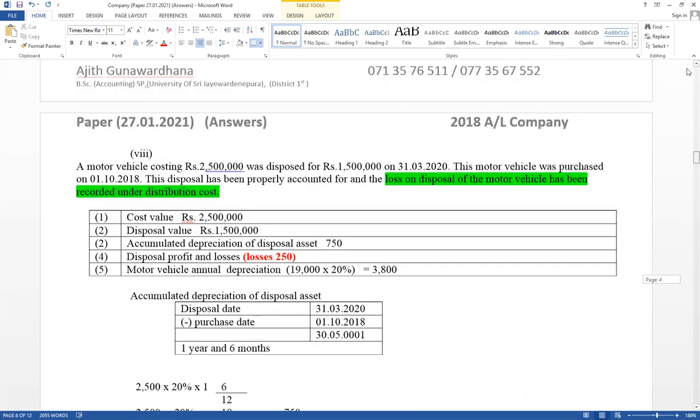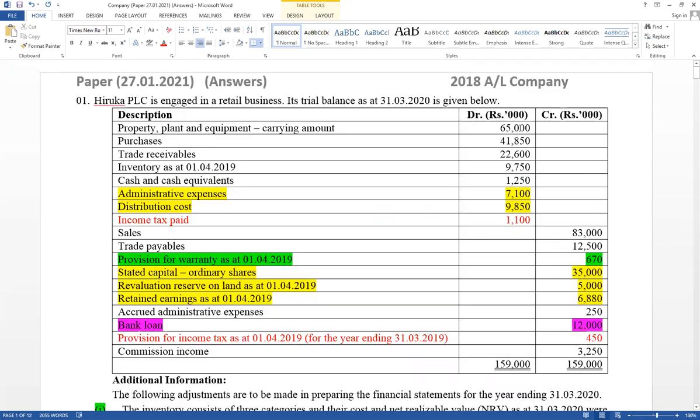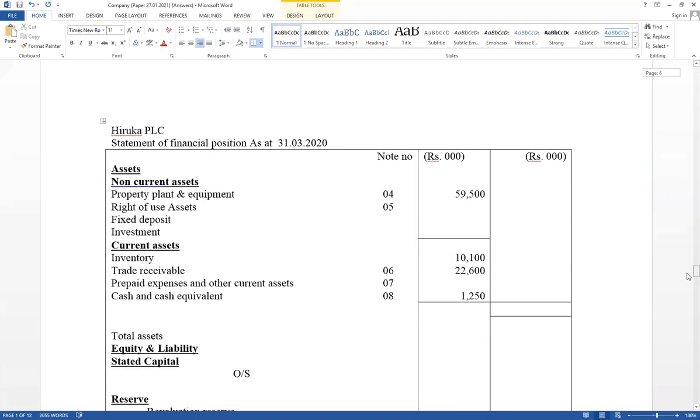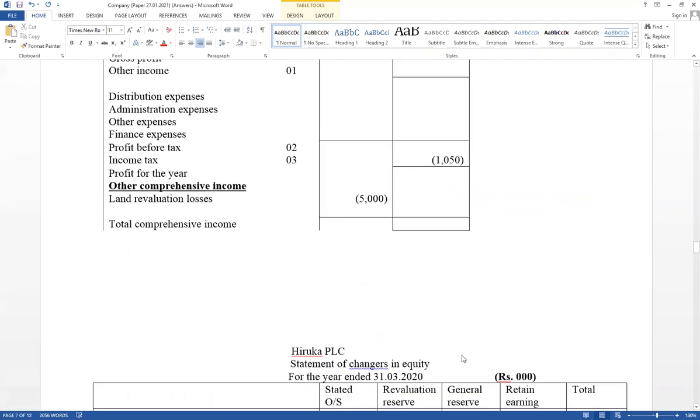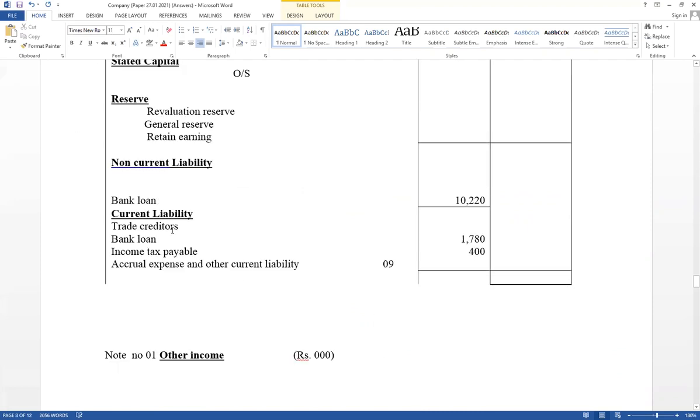Like that, trial balance should be done from the beginning. Then debit side, okay. And see the credit side. Sales it has given 83,000. Income statement and trade payable current liability. Record it. Income statement as a sales 83,000 and under current liability trade payable it is given trade creditor, it is equal trade payable value equal 12,500.